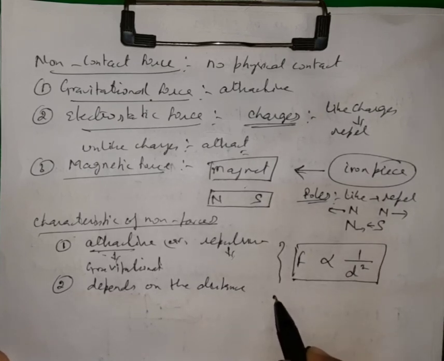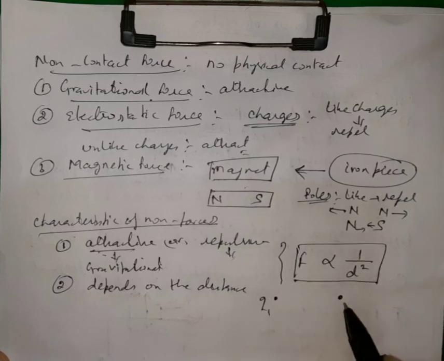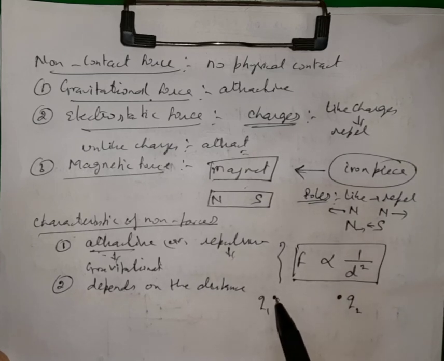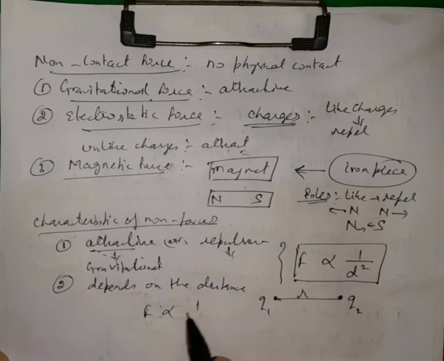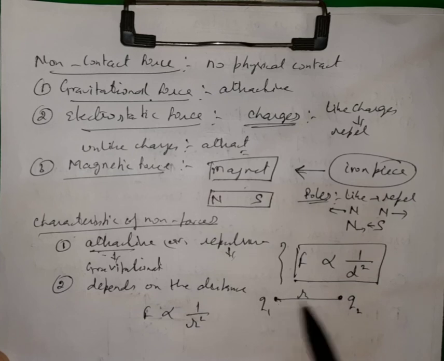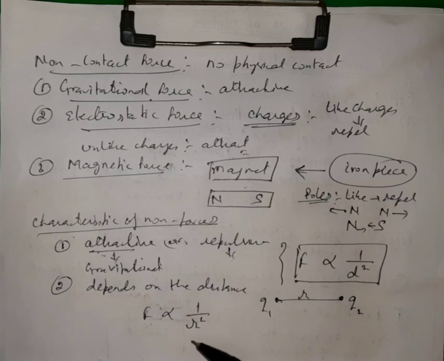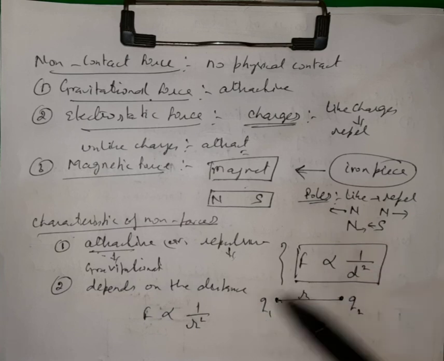Means if these are two charges, let us say this is q1 and this is q2, two point charges separated by distance r, then the force of attraction between these two will be inversely proportional to the square of the distance. Means if r is increased to 2r, then the force will decrease by 4 times. No need of going into so much detail, but we have to remember that these forces may be attractive, may be repulsive, and they depend upon the distance and also upon the medium.